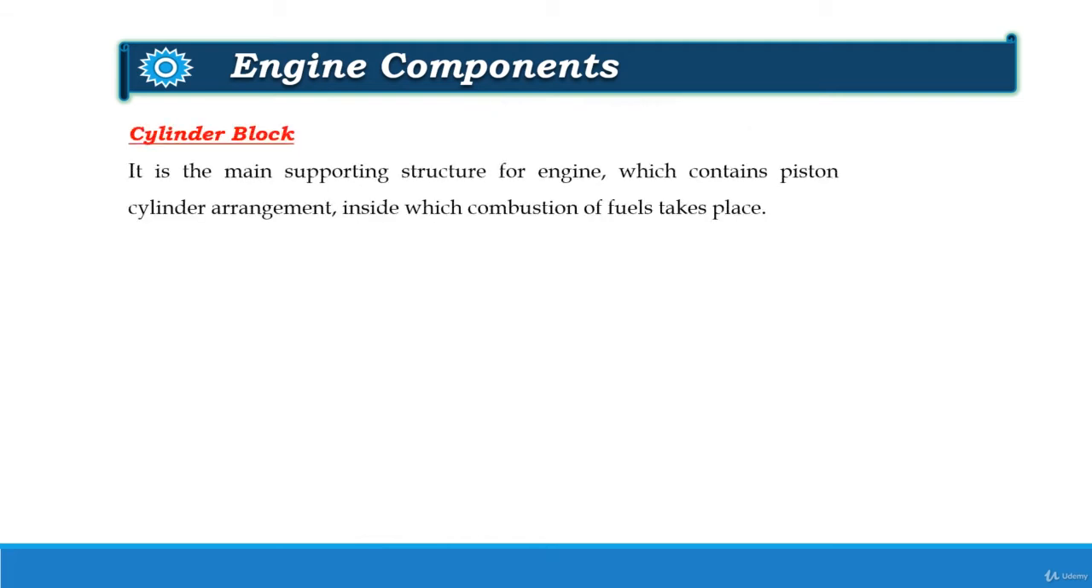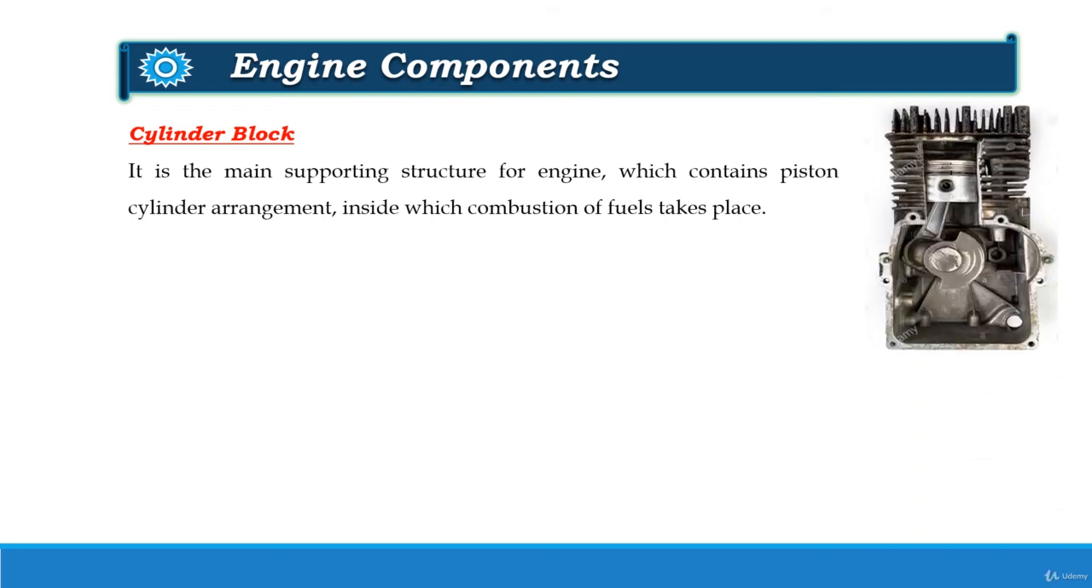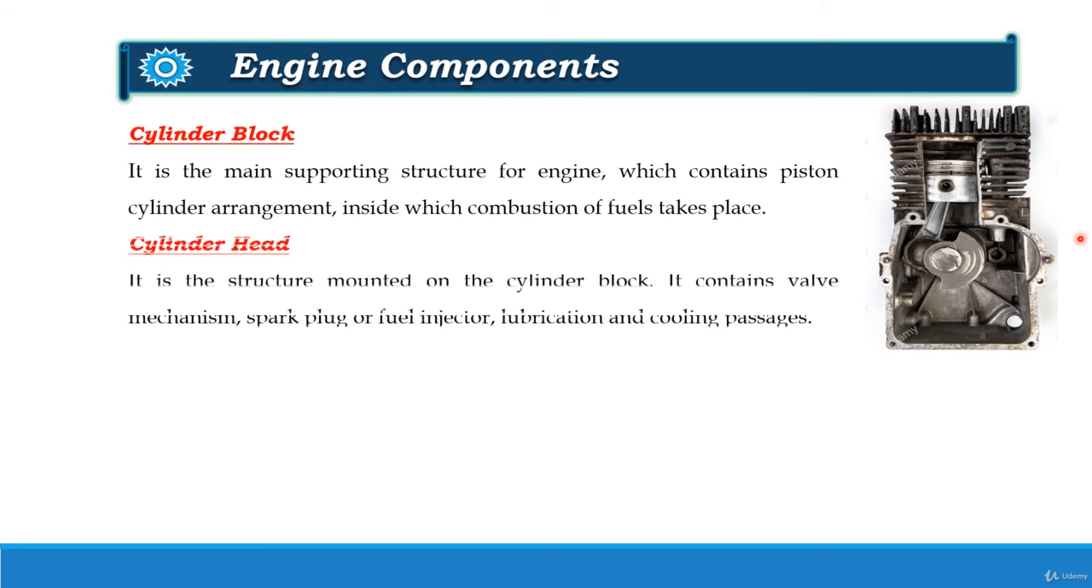First is the cylinder block. It is the main supporting structure for engine, which contains piston cylinder arrangement inside which the combustion of fuel takes place. Next is the cylinder head. This is the cylinder head which is mounted on the cylinder block. It contains valve mechanism like valve, seat valve, cam and follower, etc. Spark plug in case of petrol engine or fuel injector in case of diesel engine is also mounted on the cylinder head. Lubrication and cooling passages like fins and water jackets are also provided in the cylinder head.